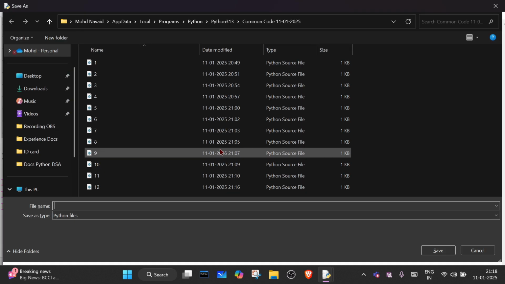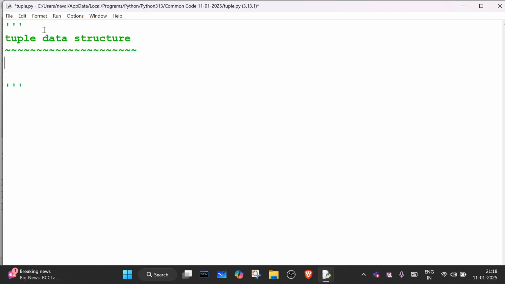Okay. Next data structure is what? Tuple data structure. So tuple is one of the most important data structures. So what is tuple?